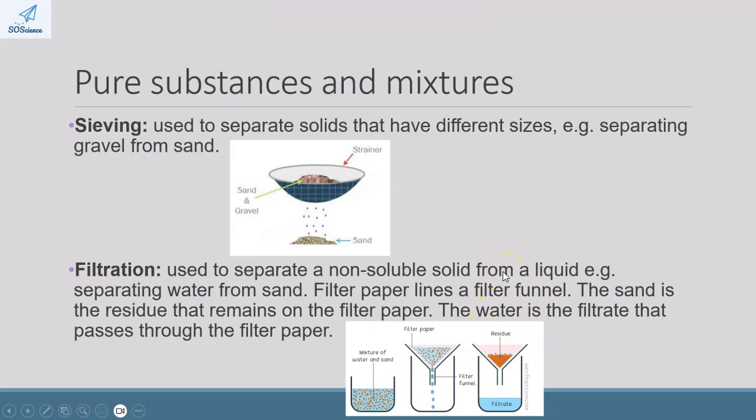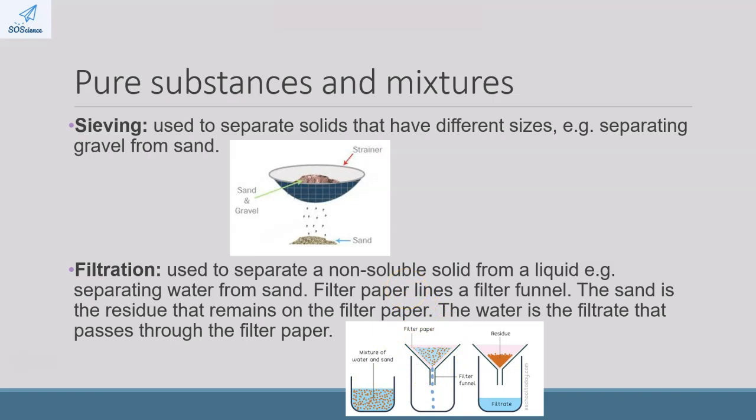Now, why can't we use filtration to separate a soluble solid from a liquid? So, for example, salt is soluble in water. So if I took a mixture of salt and water here, and I placed it on the filter paper, why would filtration not work?